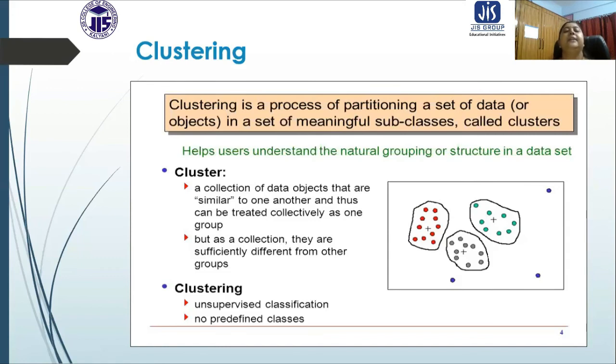So this is basically the cluster. Now what is clustering? Clustering is basically unsupervised classification. There are no predefined classes. Now that is very interesting. We have learned about classification.